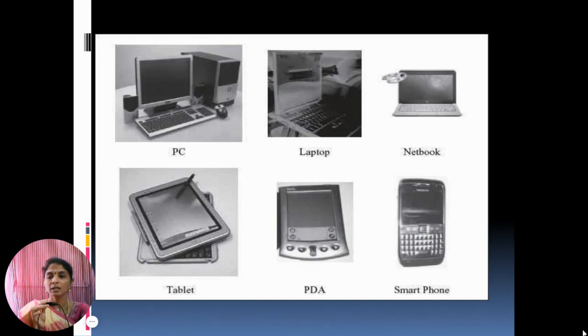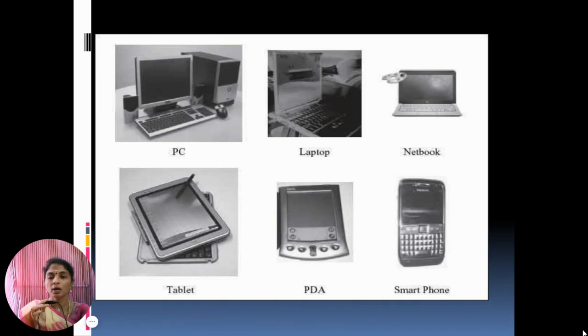The next one is the tablet computer. The tablet computer has features of the notebook computer, but it can accept input from a stylus or pen instead of a keyboard or mouse. It is a portable computer. Then next one is a handheld computer or PDA. PDA is nothing but a personal digital assistant. It is a small computer that can be held on top of the palm.